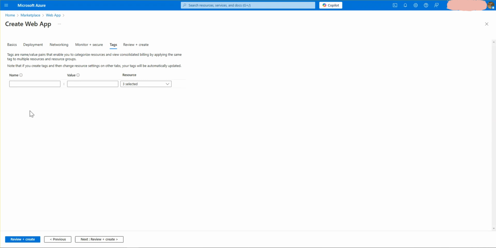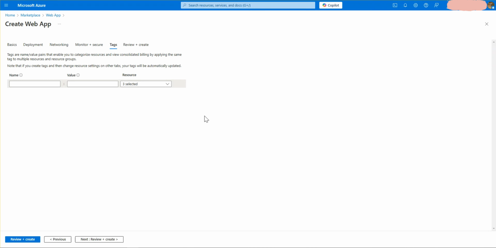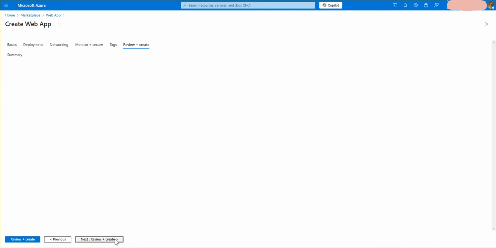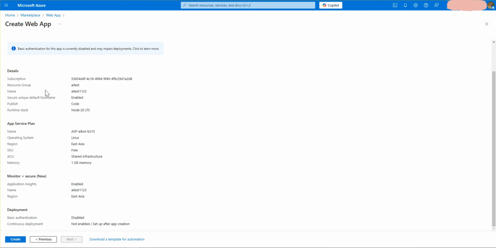Then the next tab is where you can add tags. If you want to add tags, then obviously you can, for your convenience. Then you click on the review plus create button. Here you can see the details, like the subscription, the main settings, and the runtime stack.